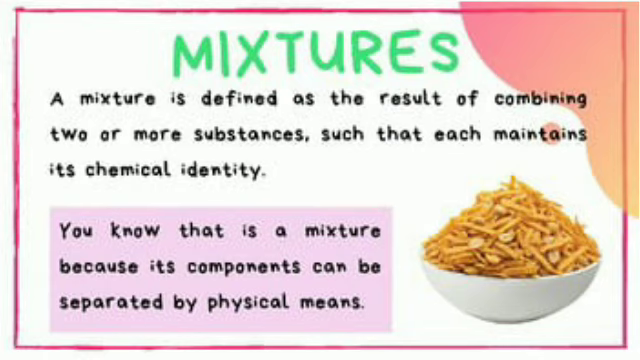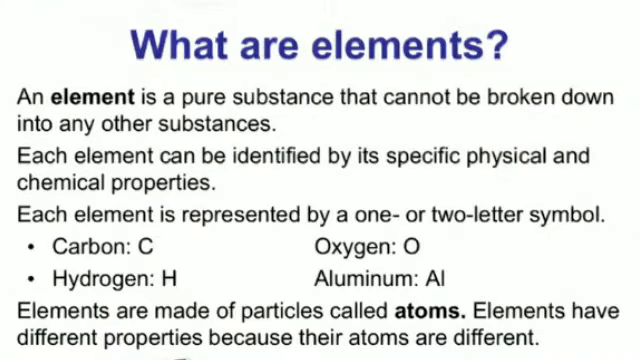So you understood the difference? Matter made of only one constituent is called a substance, and matter made of two or more substances is called a mixture. Next is element. What are elements? An element is a pure substance that cannot be broken down into any other substances.